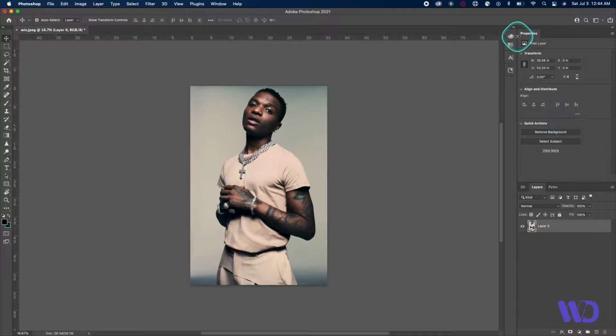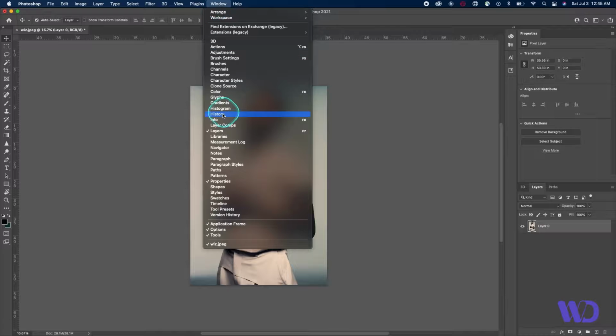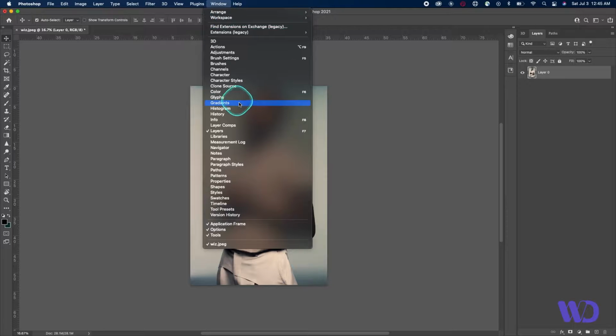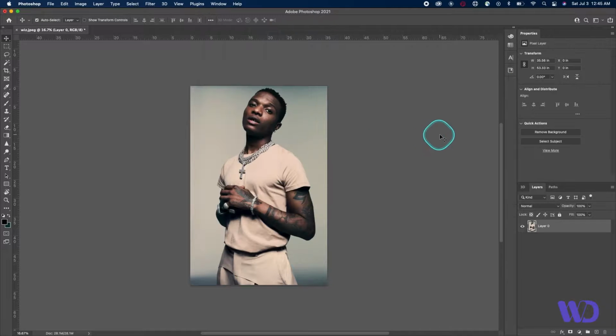Now we need to access our properties panel. If you do not see properties here, what you can do is go to Windows and hit properties. I'm gonna turn it off just for the sake of this video, and I'm gonna turn it back on. You go to Windows, properties, and that should do the trick.